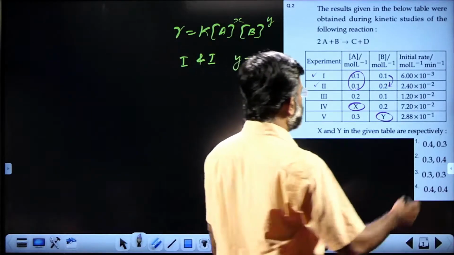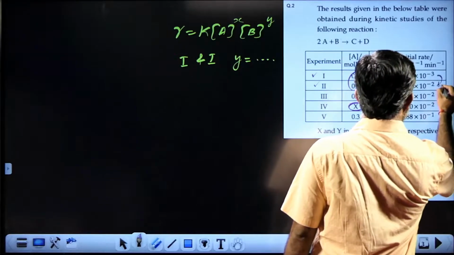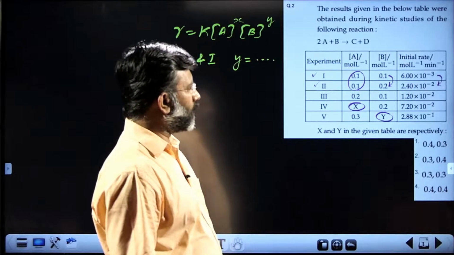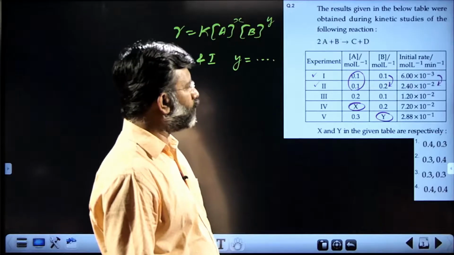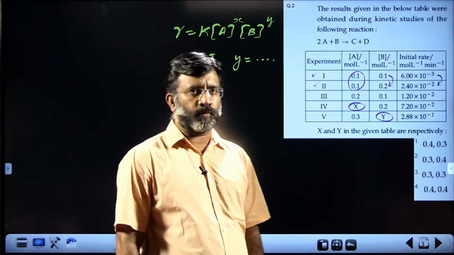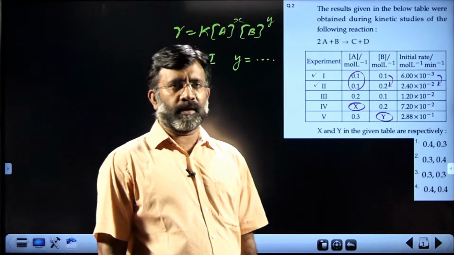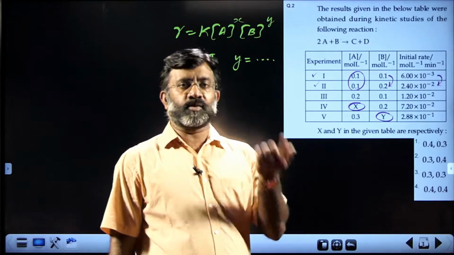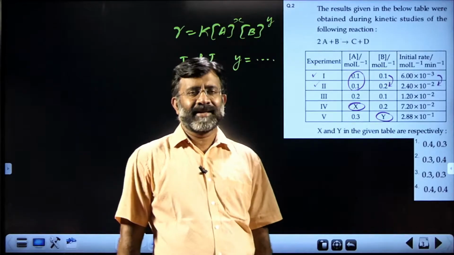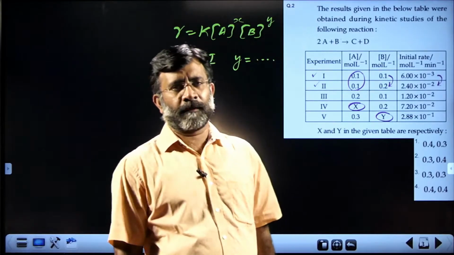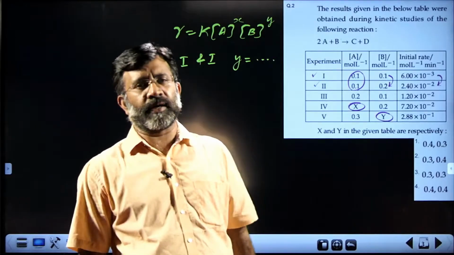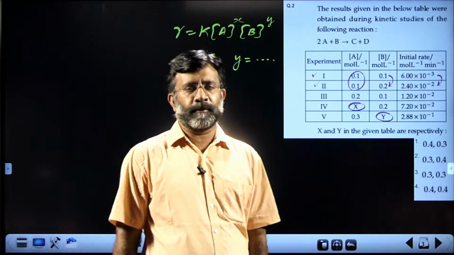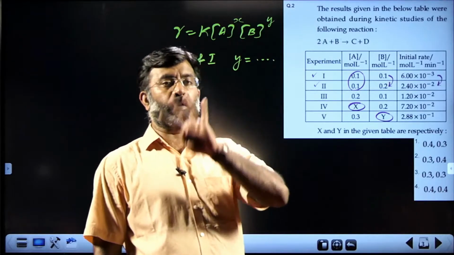What is the change in rate? 6 into 10 power minus 3 becomes 2.4 into 10 power minus 2, you know it is 24 into 10 power minus 3. So 6 becomes 24. That is 4 times increase. So when the concentration of B is doubled, the rate becomes 4 times.